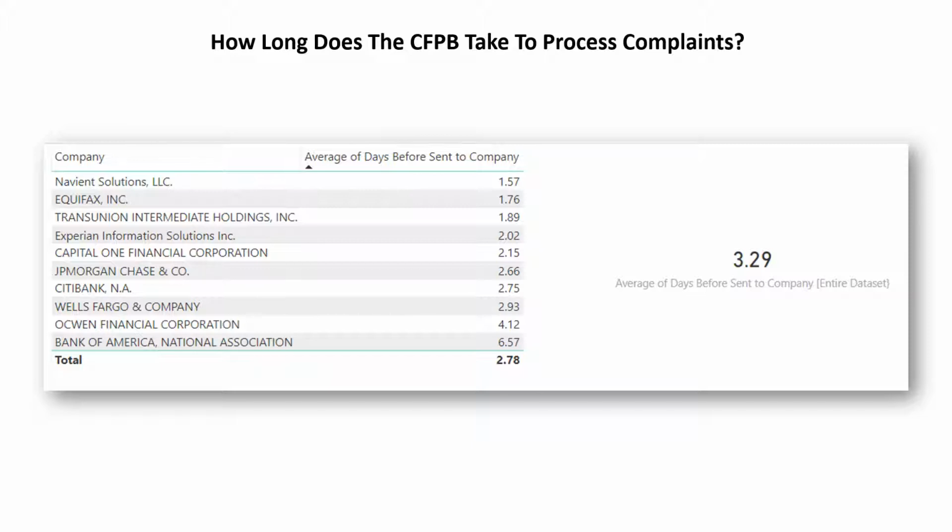There were two date fields, one that had collected the date in which the file was sent in, and then there was another date for when the complaint was sent out to the company. And so, with the schema correctly set as a date for those two columns, I could go back into Power BI and then calculate the difference between the two in order to produce this average here.